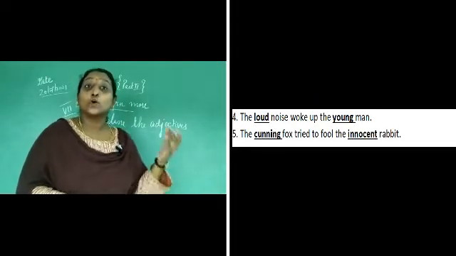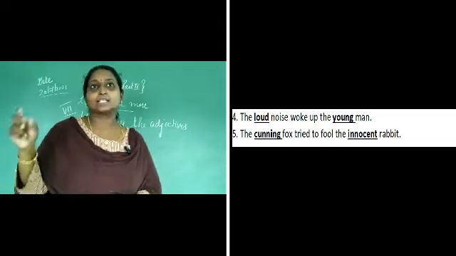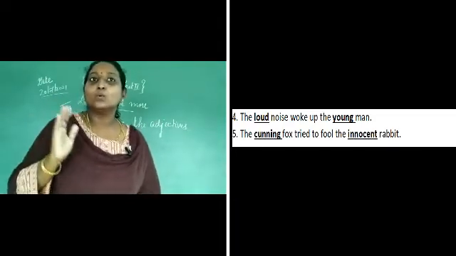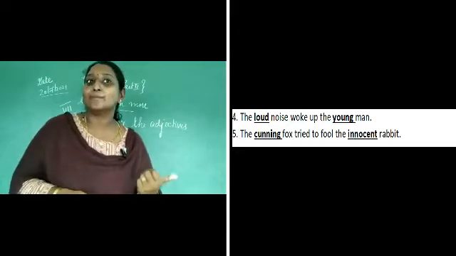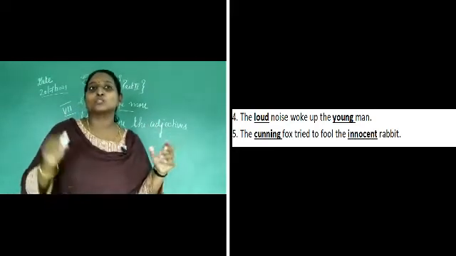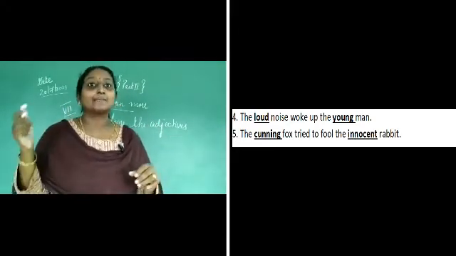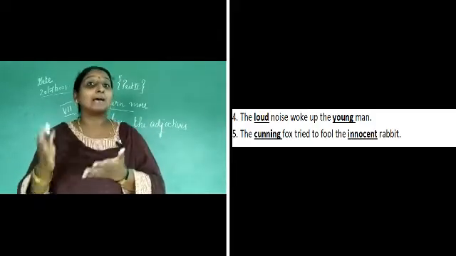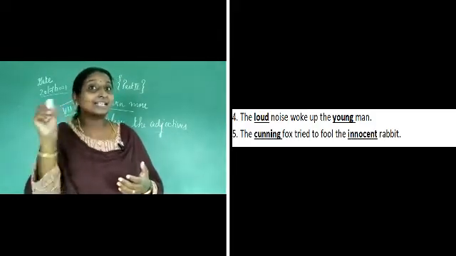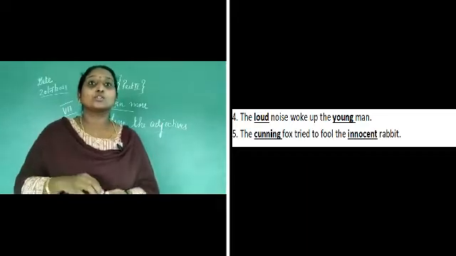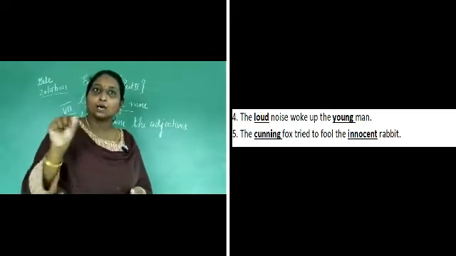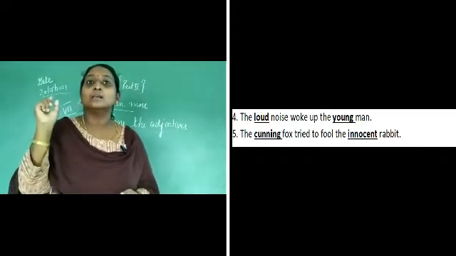Now moving to the fourth sentence. The loud noise woke up the young man. So the voice was loud. So loud is an adjective there. And the man is a young man. Young is an adjective used there for the man. So you have to underline the word loud and you have to underline the word young.